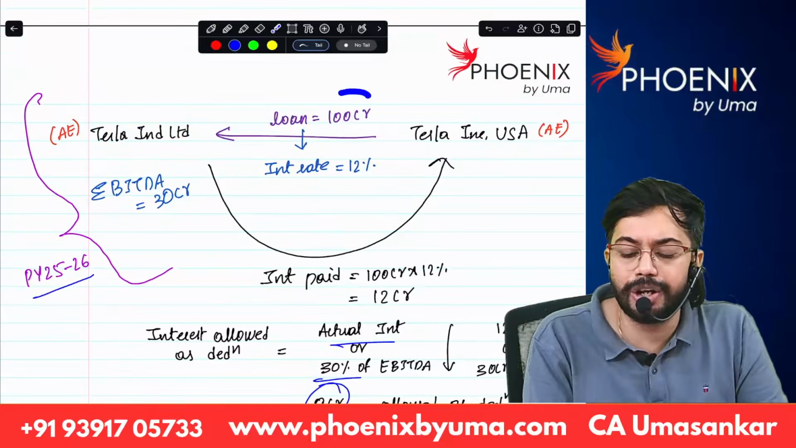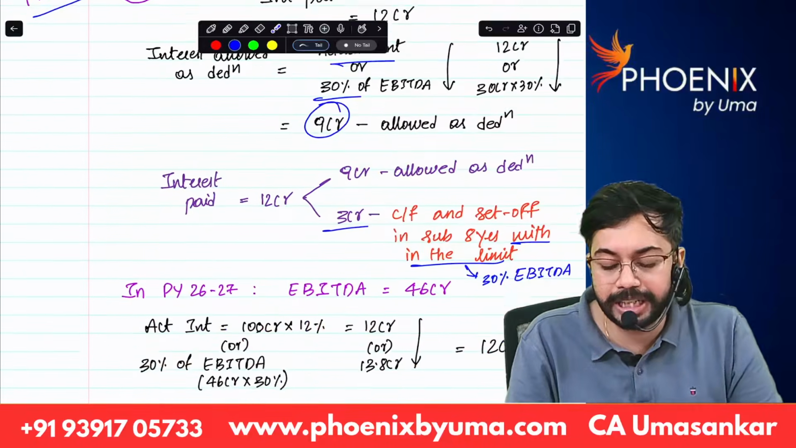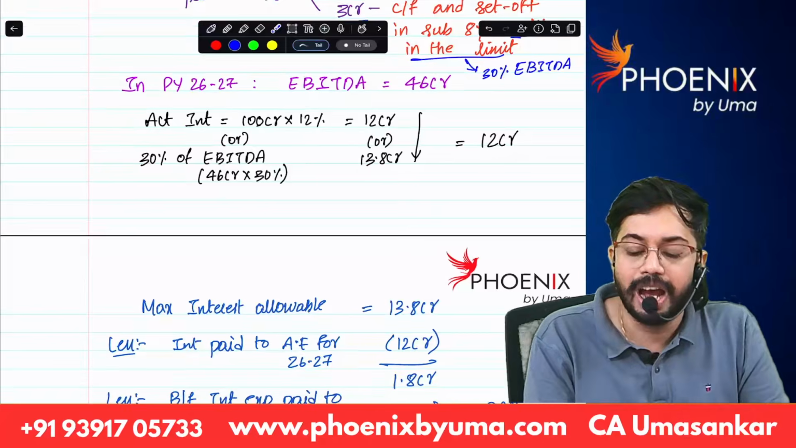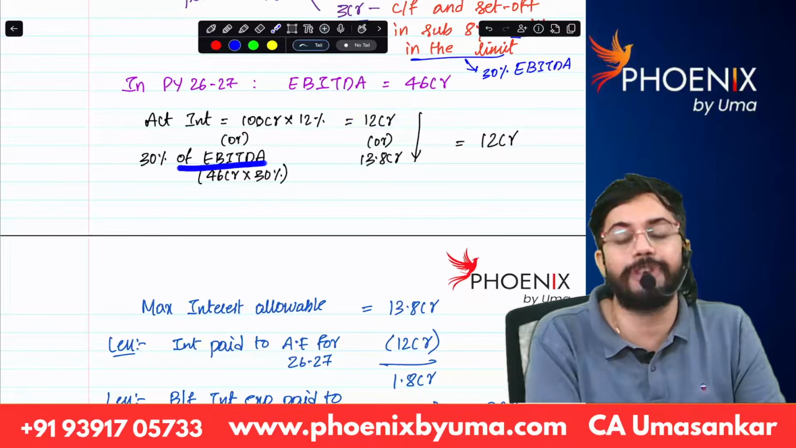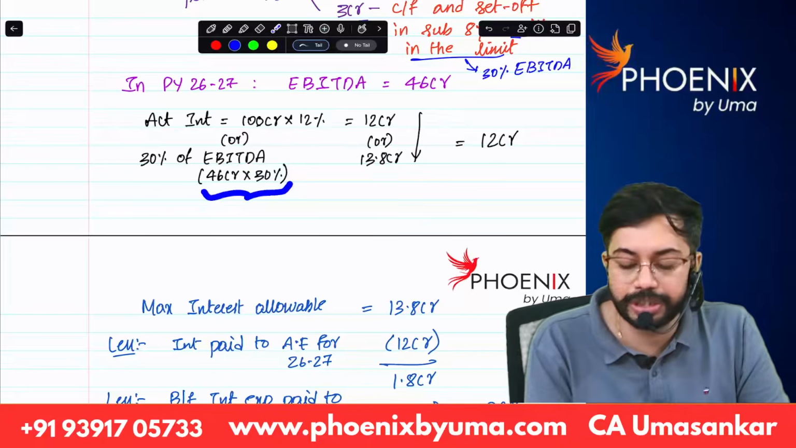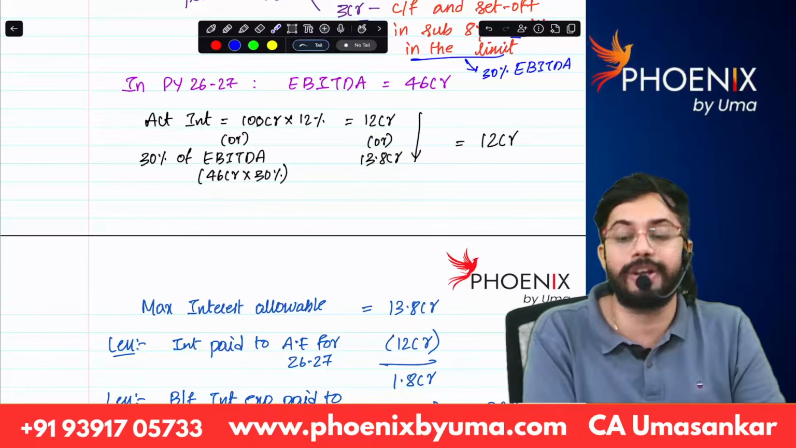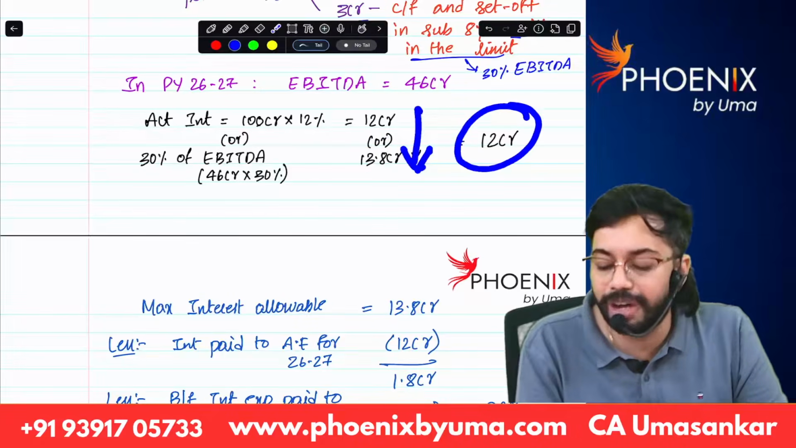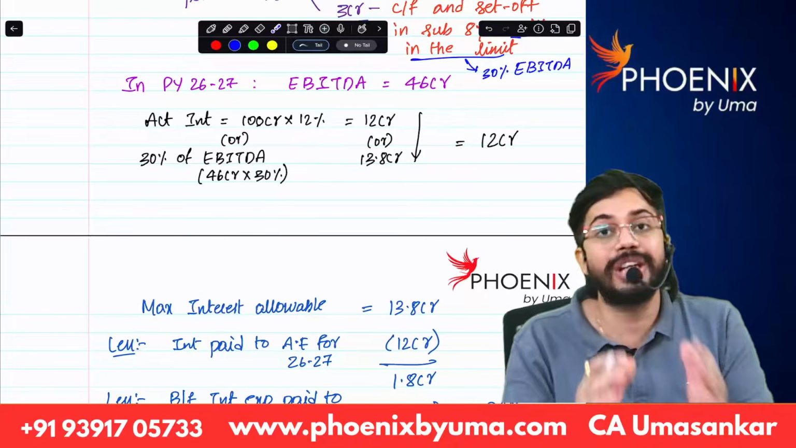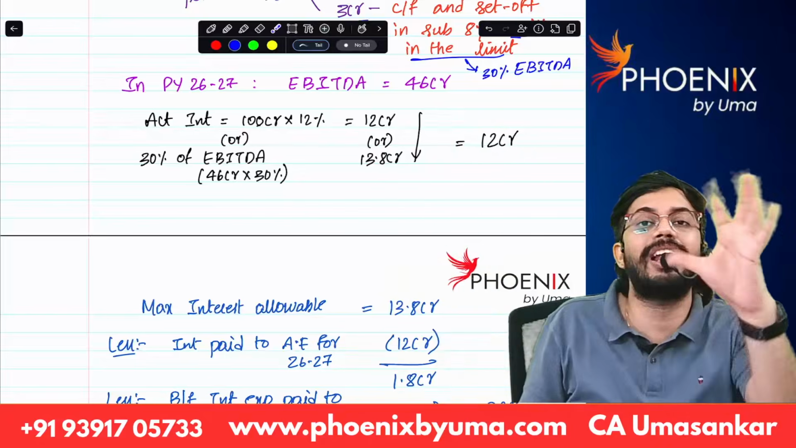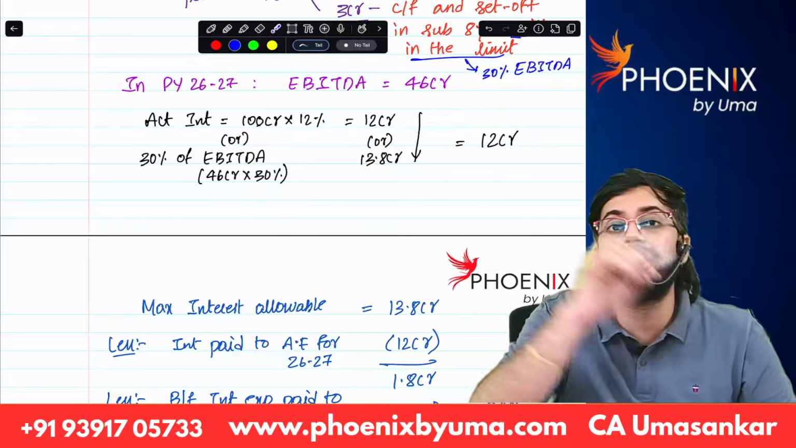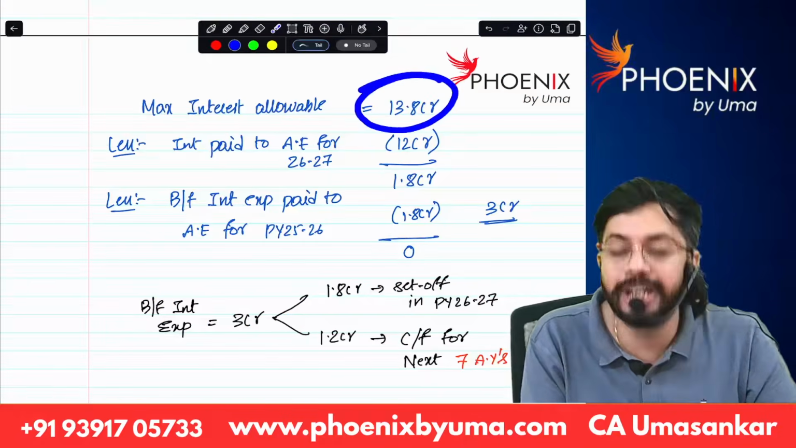Again, 100 crores is outstanding. How much is interest for 26-27? 100 crores into 12%, 12 crores, or 30% of EBITDA: 46 crores into 30%, 13.8 crores. Whichever is lower, 12 crores is allowed as deduction. So in 26-27, interest paid to Tesla INC is 12 crores, but 30% of EBITDA is 13.8 crores.